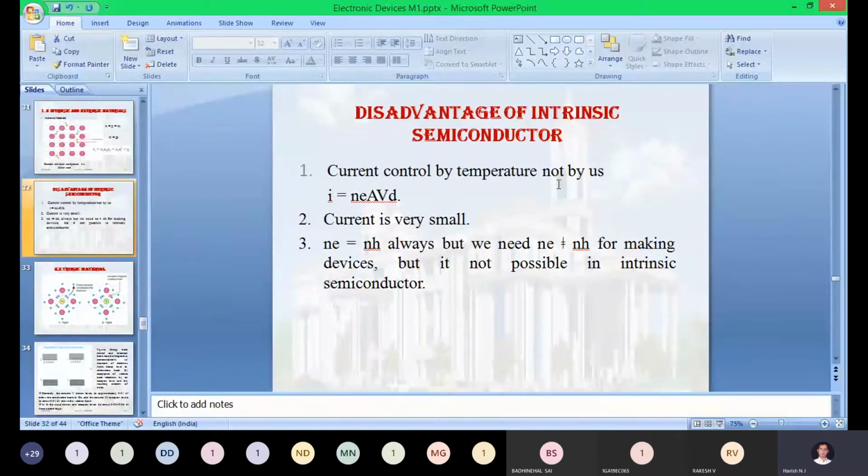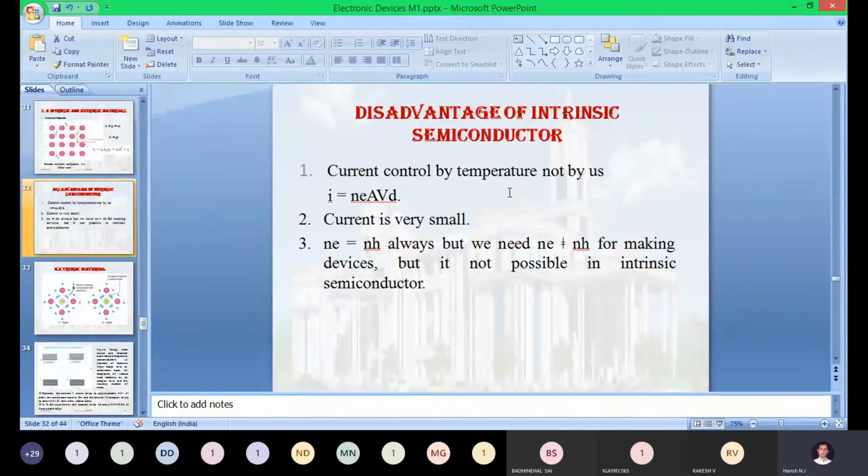So in the afternoon at 1 o'clock, some temperature will be there. In the evening at 4 o'clock, some temperature will be there. At night, in the midnight, some temperature will be there in the surroundings. Based on the temperature, the current will start fluctuating. Here we are not doing anything extra; we just put that experimental setup in some medium, exposed to the air. When the temperature keeps varying, the current also fluctuates. That is one drawback of the intrinsic semiconducting material.